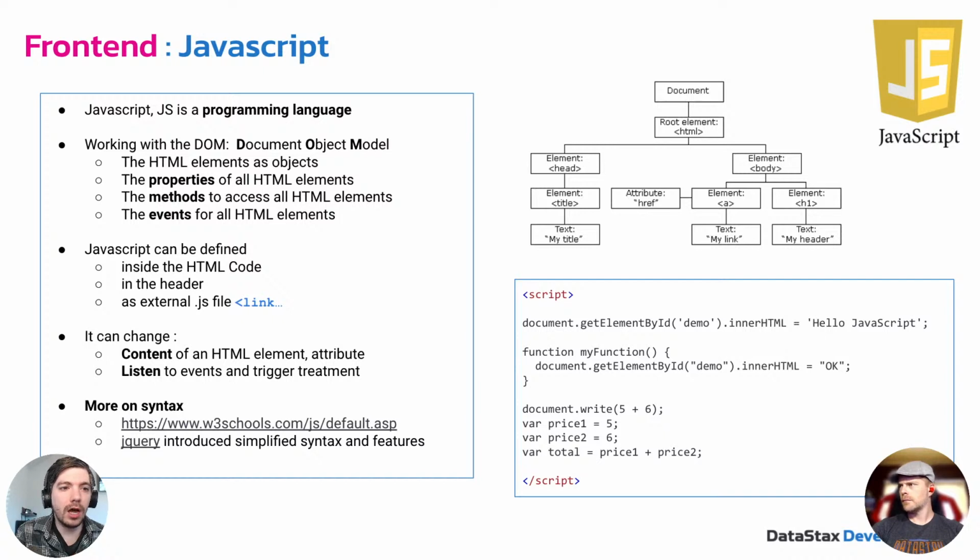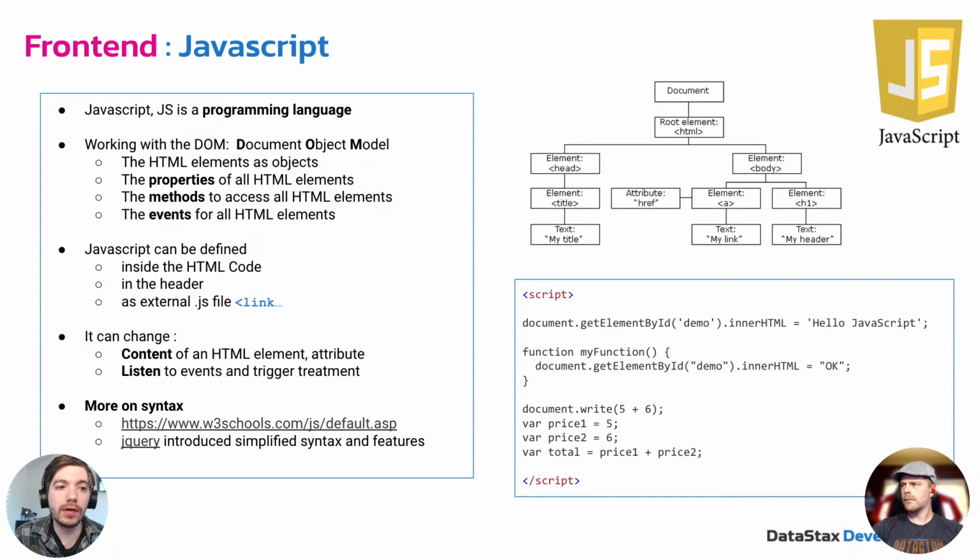And the DOM provides methods to access all the HTML elements and access all of the events for the HTML elements. So when you enter input, when you click a button, when you do any kind of interaction with the page, the DOM will provide JavaScript with access to those events.